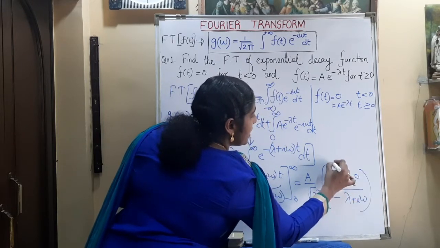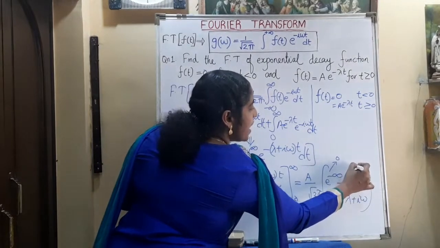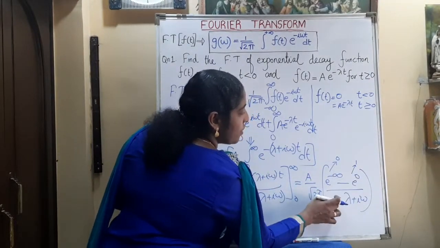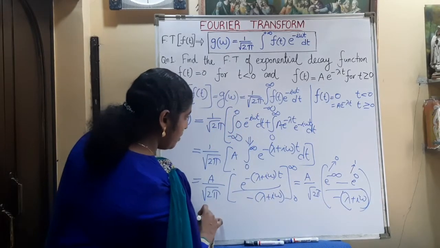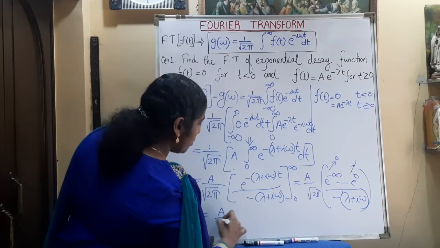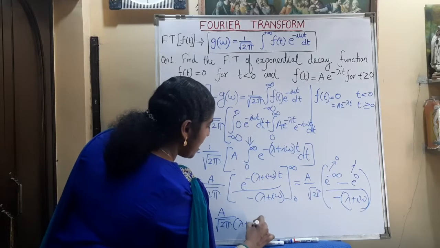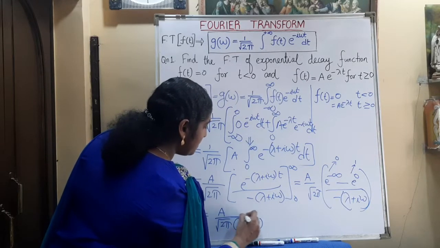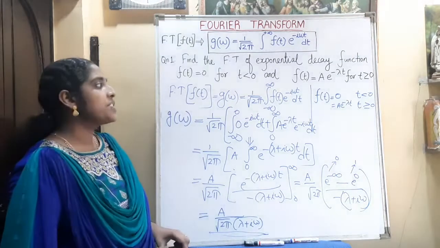Now we know that e raised to minus infinity is 0 and e raised to 0 is 1, so this is minus 1, and here also a minus is there. So we get a by root 2 pi into, minus minus becomes plus, 1 by lambda plus i omega. This is the Fourier transform of the given exponential function.